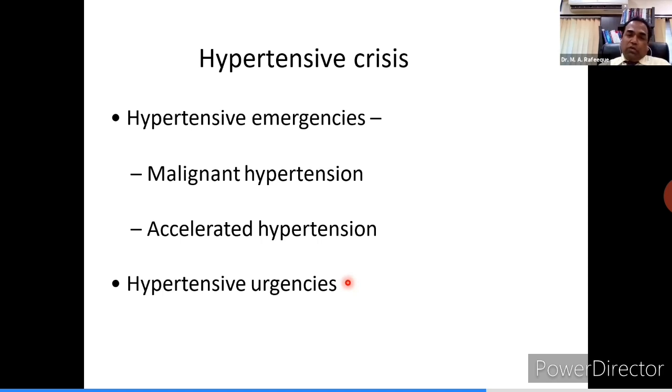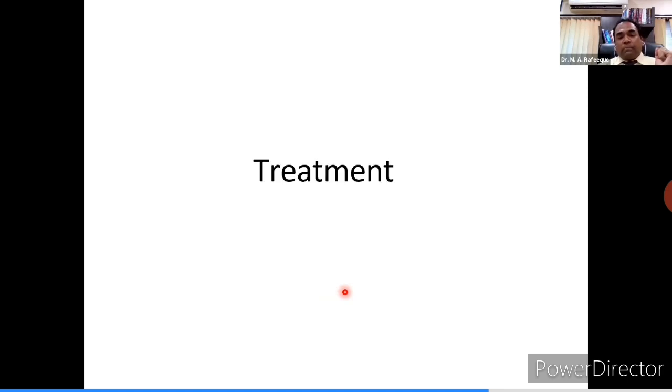There is one more entity, that is pseudohypertension. That is due to arterial wall abnormality. But if you measure intra-arterial blood pressure, it will be normal. This is because of some fibrosis or some collagen disorders affecting the vessel wall. So you should know resistant, refractory, and pseudohypertension also.